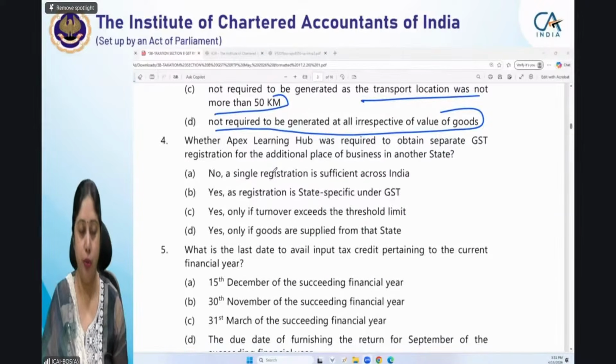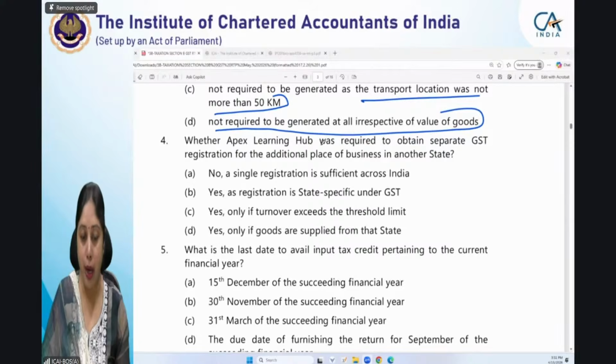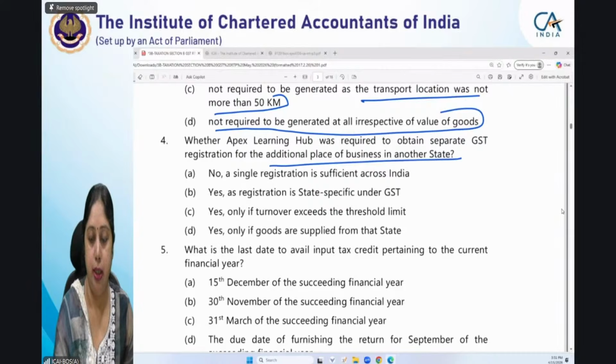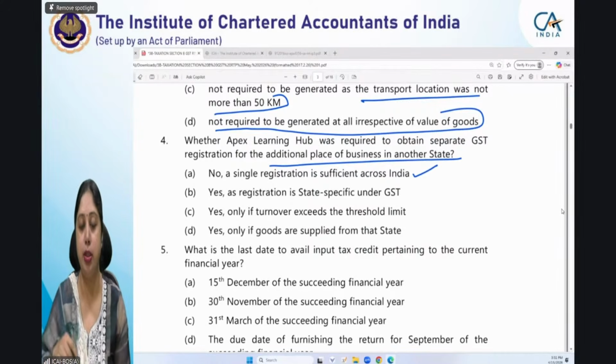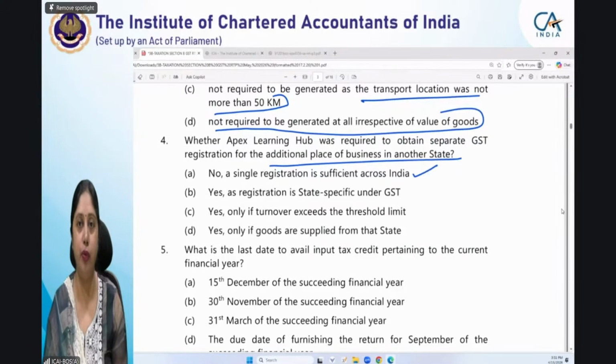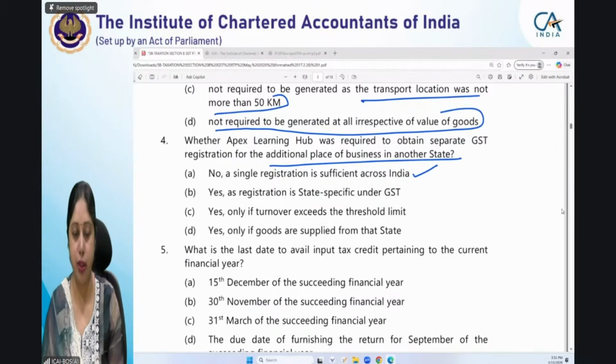Question number 4. Whether Apex Learning Hub was required to obtain separate GST registration for an additional place of business in another state. ऑप्शन से नहीं लेना है क्योंकि सिंगल रजिस्ट्रेशन पूरे इंडिया में आप यू कैन गो विद अ सिंगल रजिस्ट्रेशन थ्रू आउट इंडिया. Second, GST is a state-specific registration. In GST, state-specific registration is there.